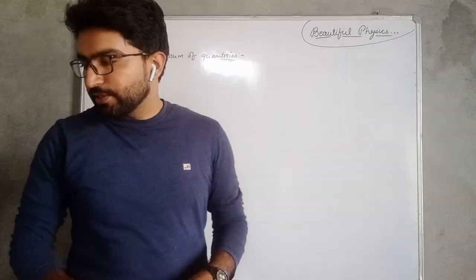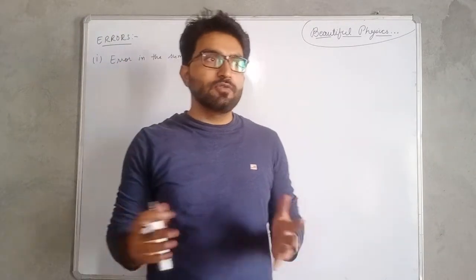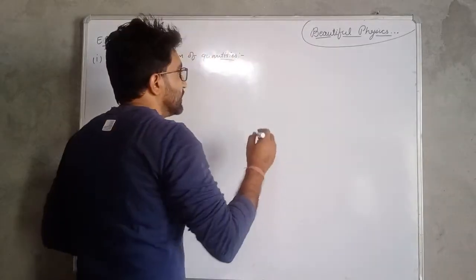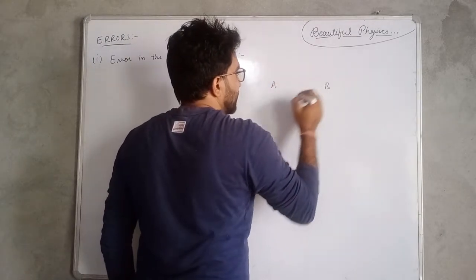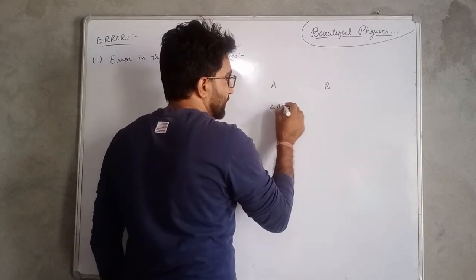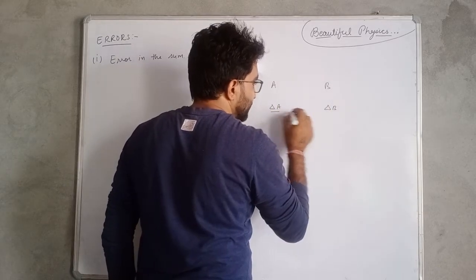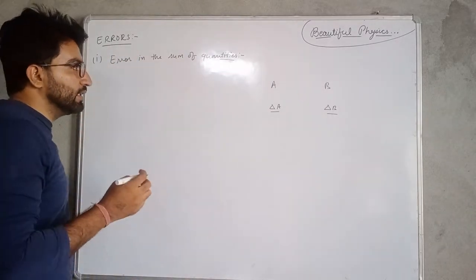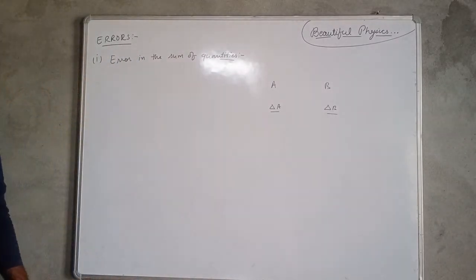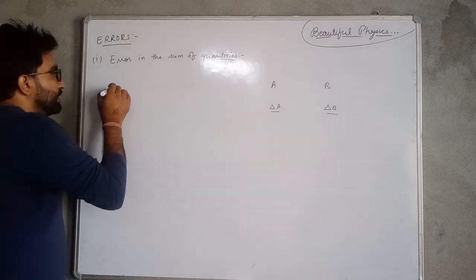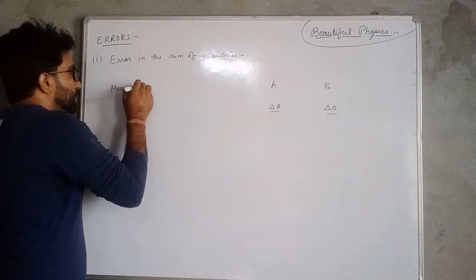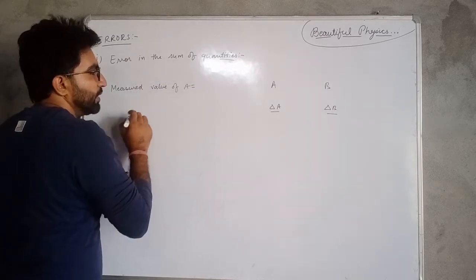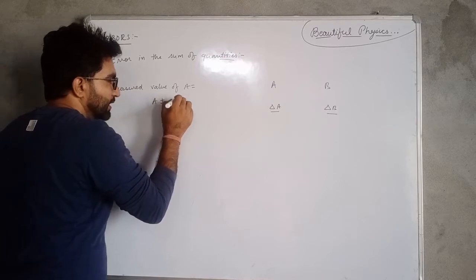Next one is the combination of errors, meaning how we have to combine the errors. Suppose you are measuring two quantities a and b, and delta a and delta b represent the absolute errors in the measured quantities a and b. Then the measured value of a will be given by a plus minus delta a.